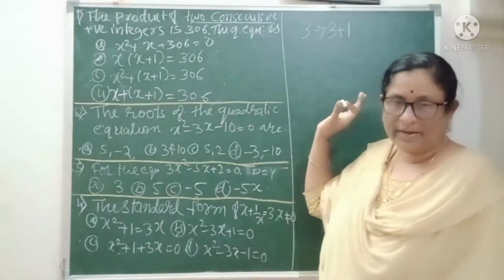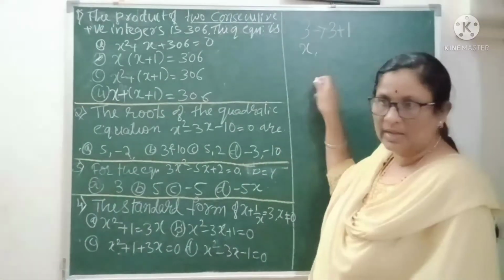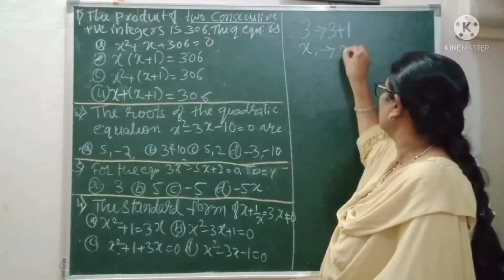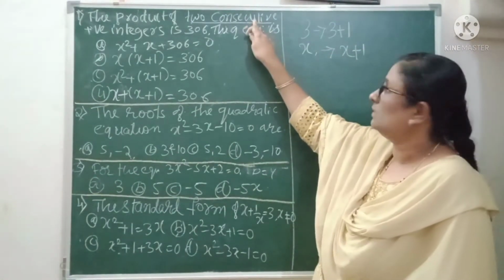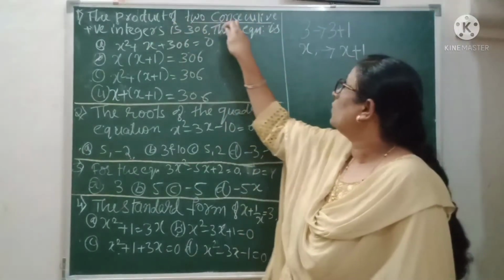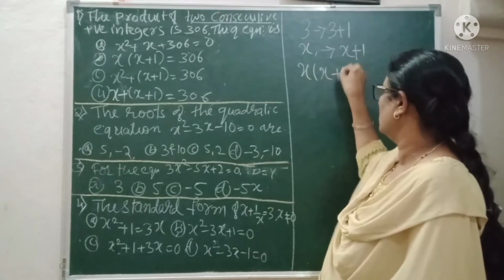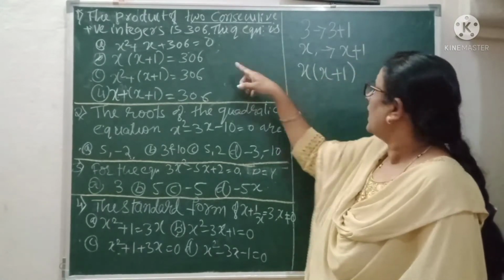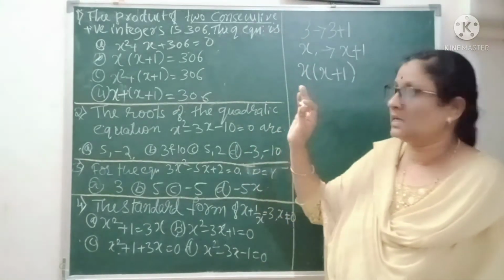Now look at this one here. The number I am taking here is x. If I take x, the consecutive of x is x plus 1, which we know very well. Next, the product of two consecutive numbers means here x into x plus 1. This is the product of these two, and these are positive integers. About negative ones, we will see in the exercises.